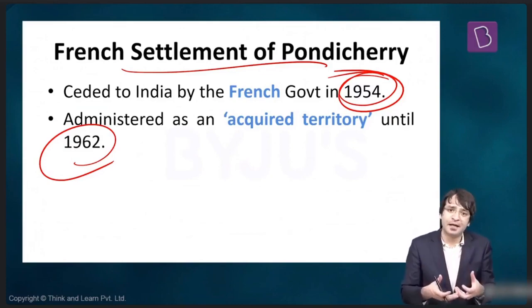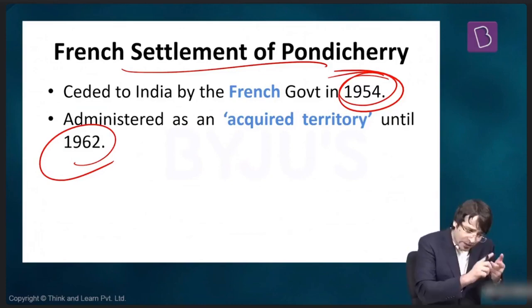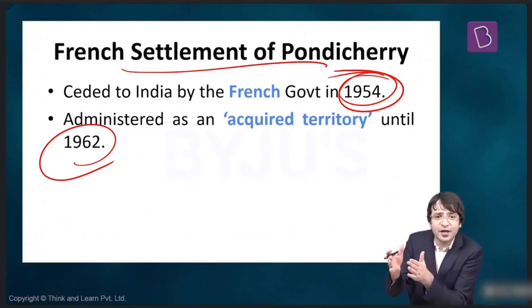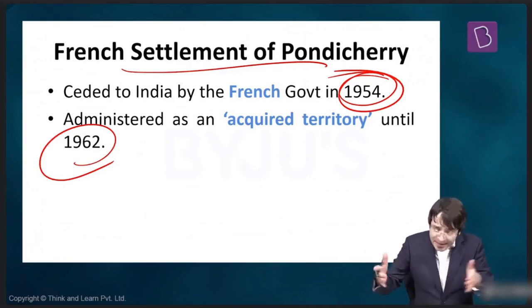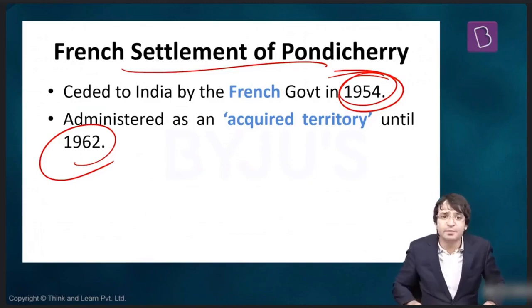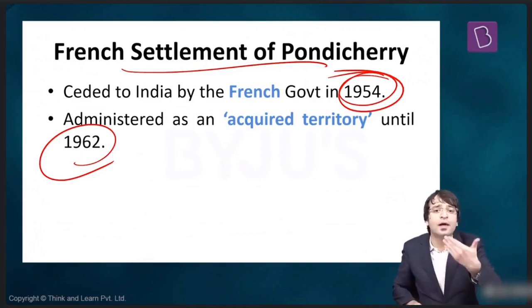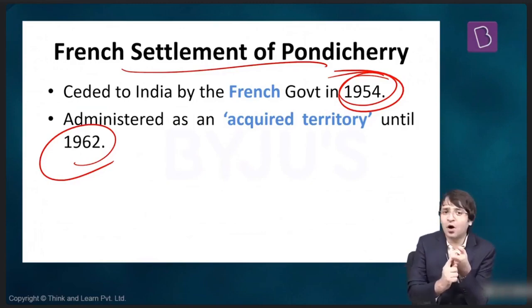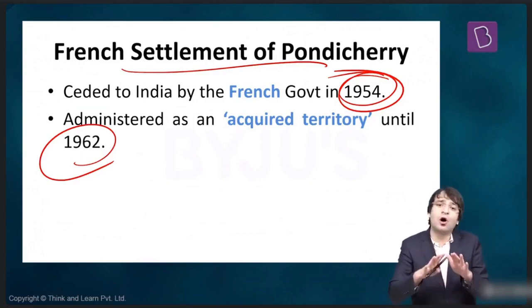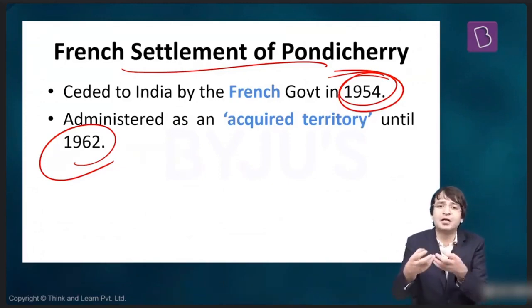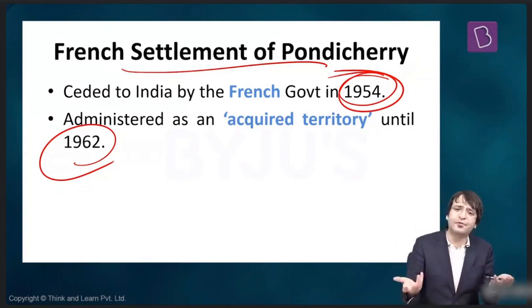But from 1954, when the agreement was signed, till 1962, when the ratification was done by the French Parliament, in these years the French settlement of Pondicherry was administered by the government of India as an acquired territory. That means either we can have states, or union territories, or acquired territories. Tomorrow, we can acquire a part of another country and make it part of India.